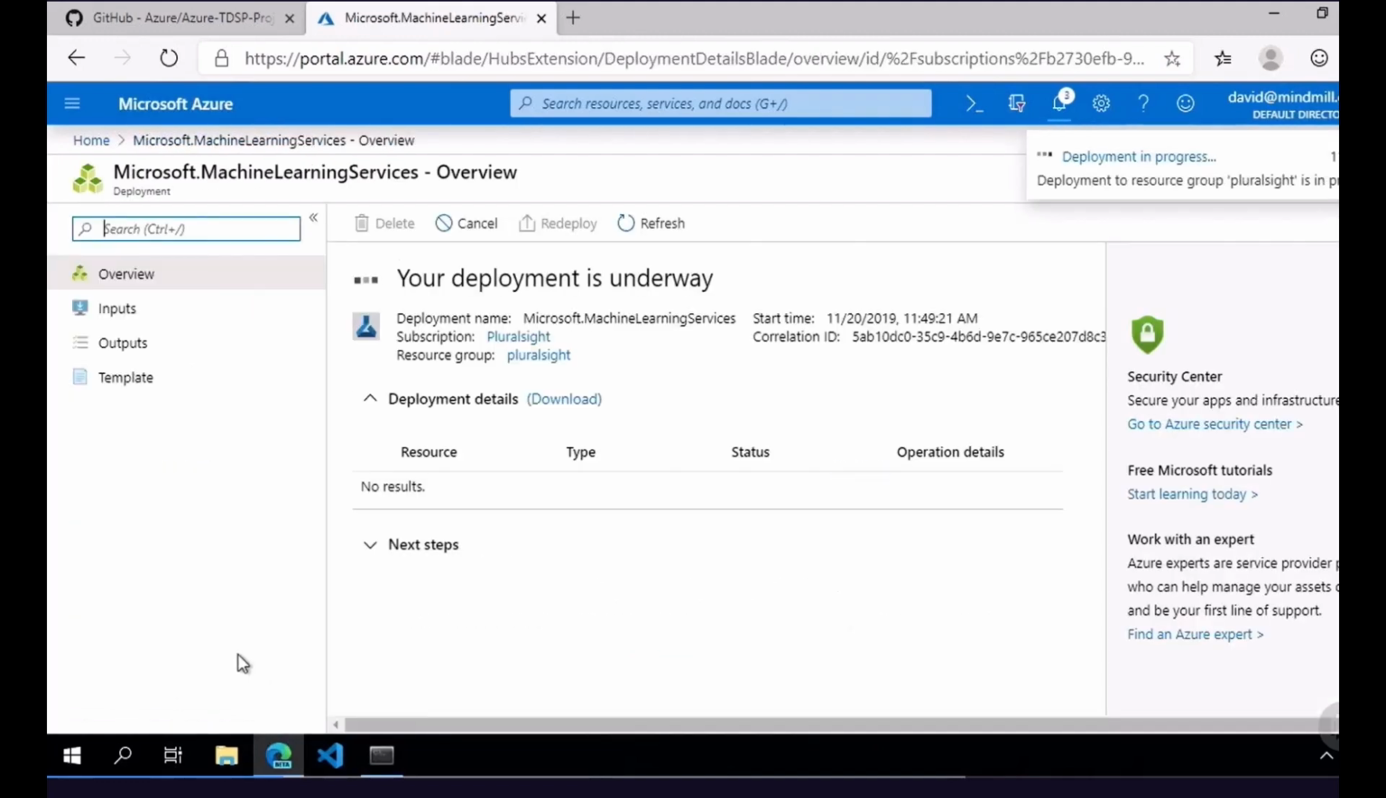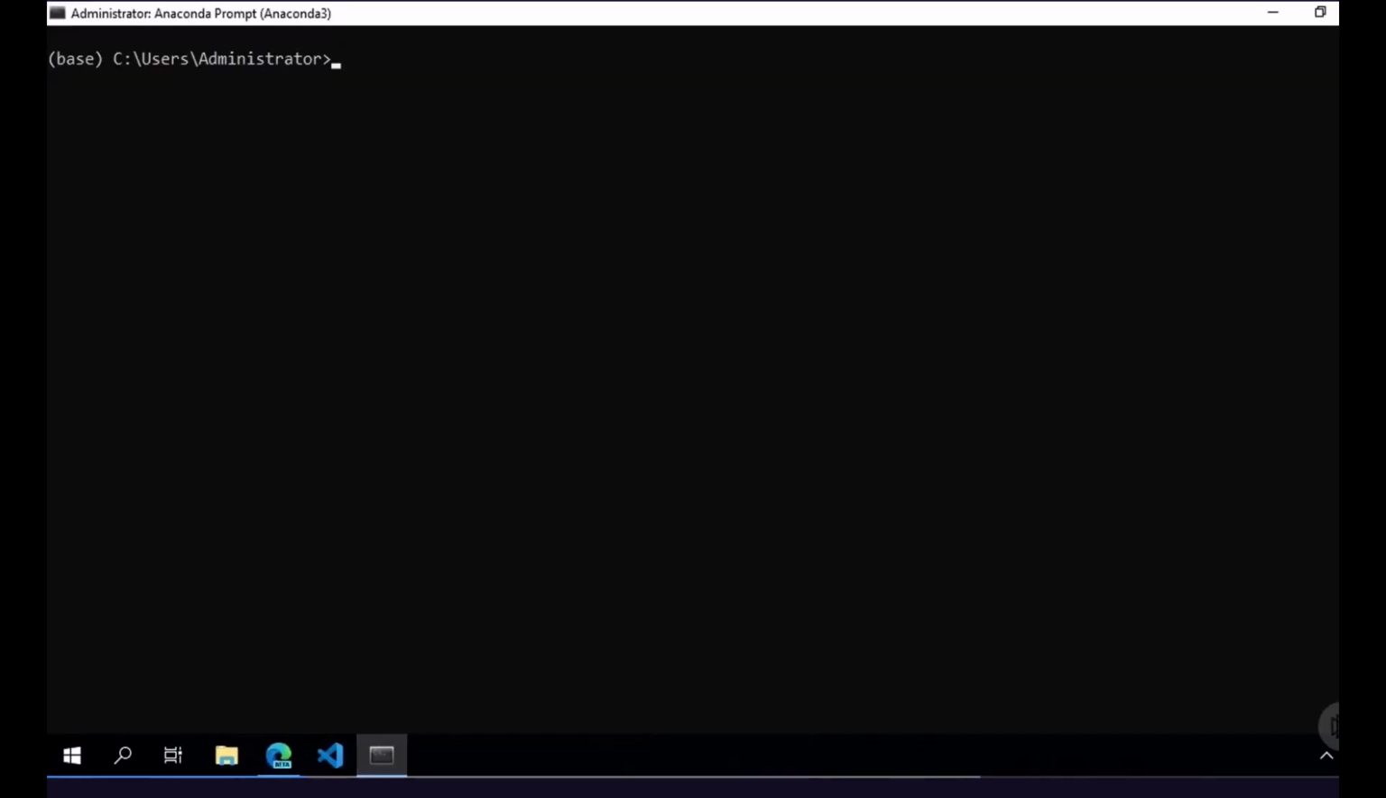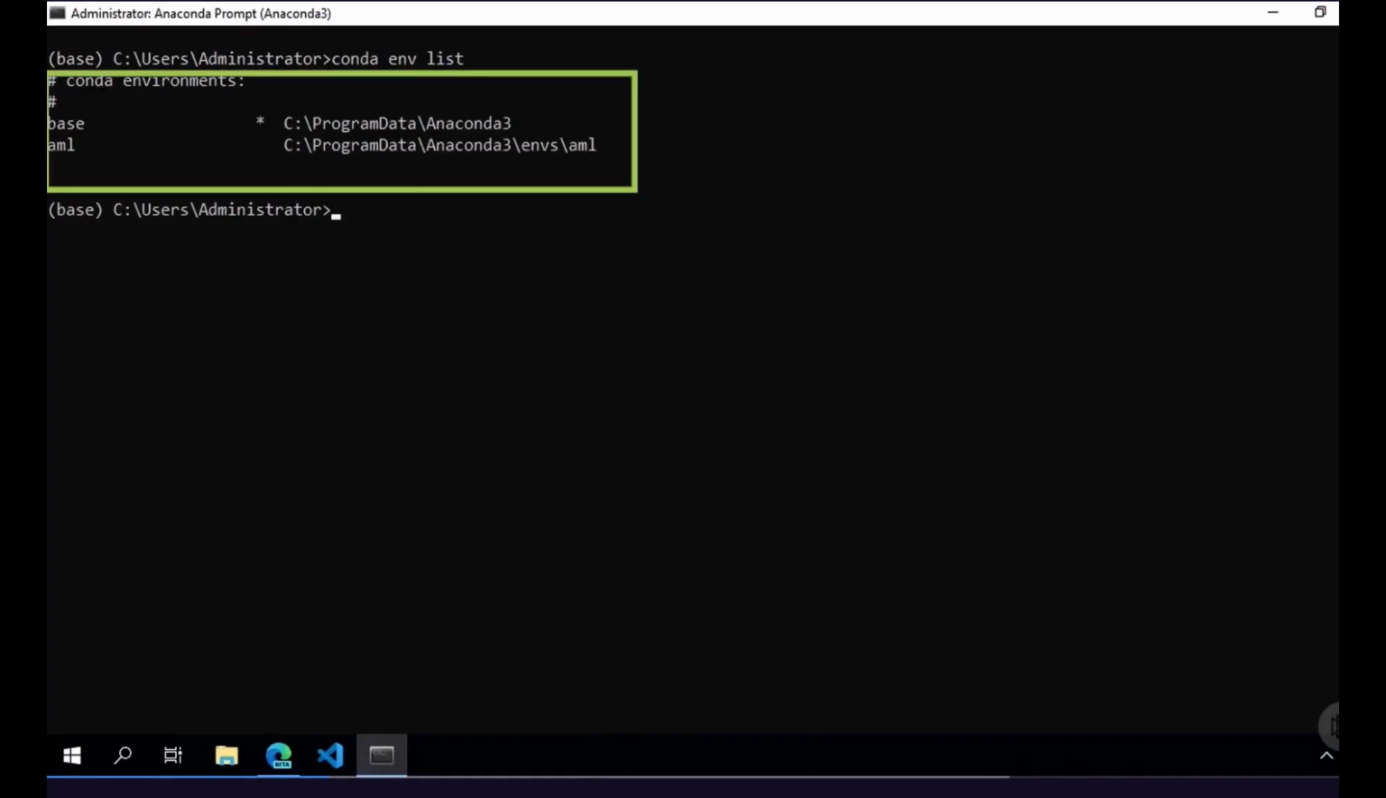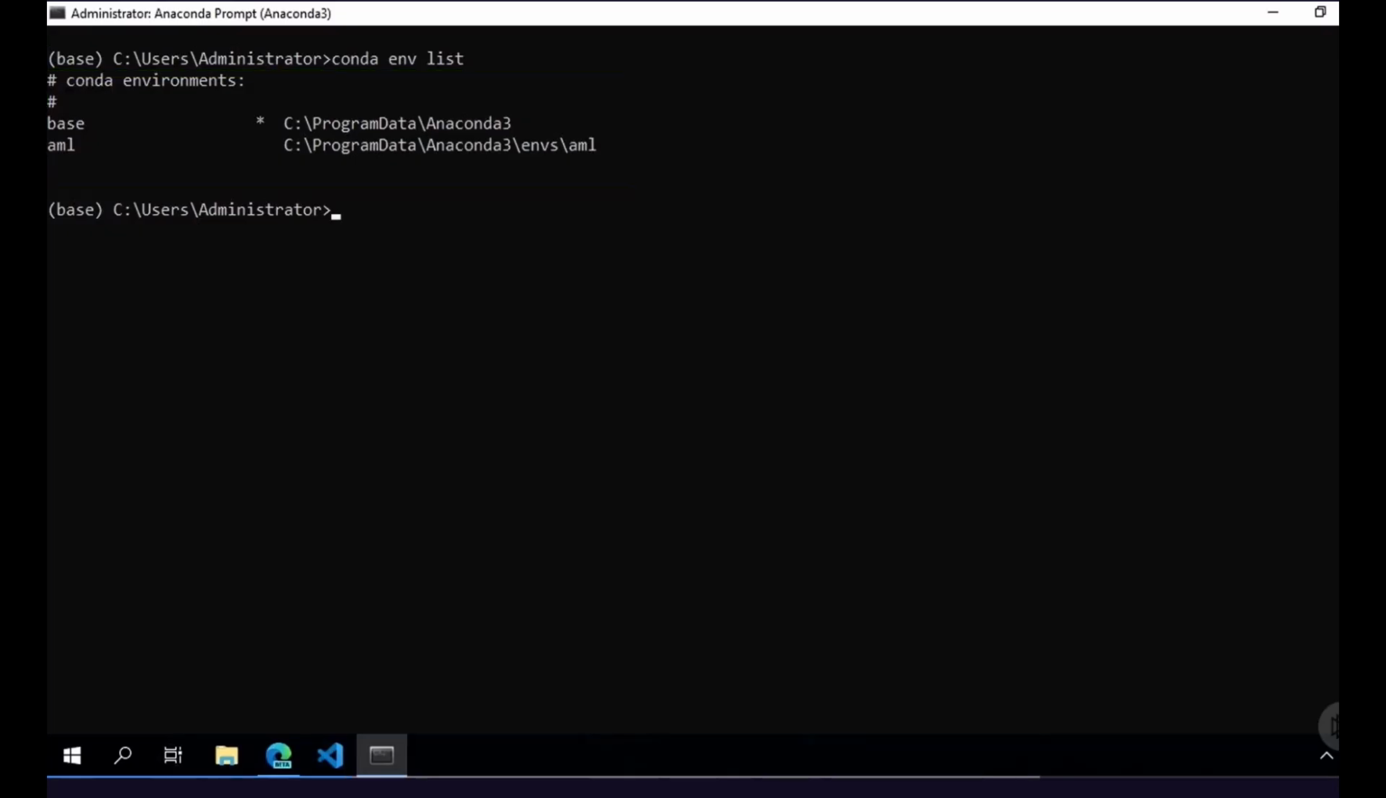It lets us know that our deployment is underway. Now I need to open up the Anaconda prompt for my machine. The first step here is I want to list the environments that I have on this machine. I have two environments, the base environment, which is currently activated, and the AML, or Azure Machine Learning Workspace, environment. That is one that I've previously created, so I'm going to go ahead and change into that environment. Now that we're in this environment, we're going to use pip to install the Azure Machine Learning SDK that we'll be leveraging in this demo.